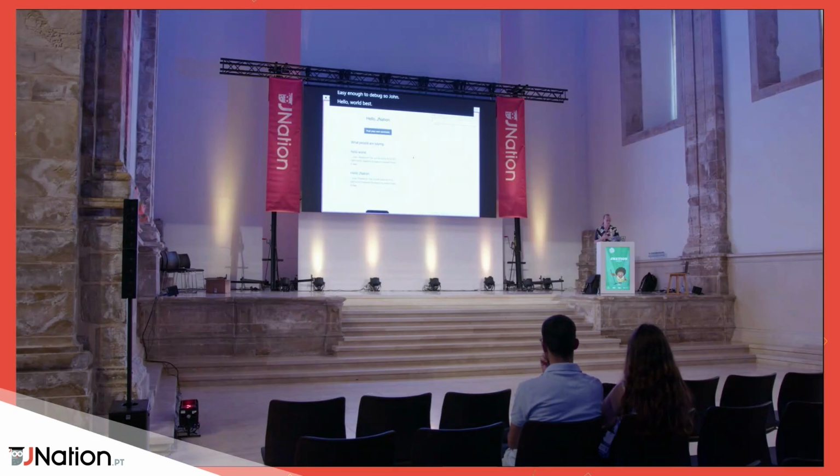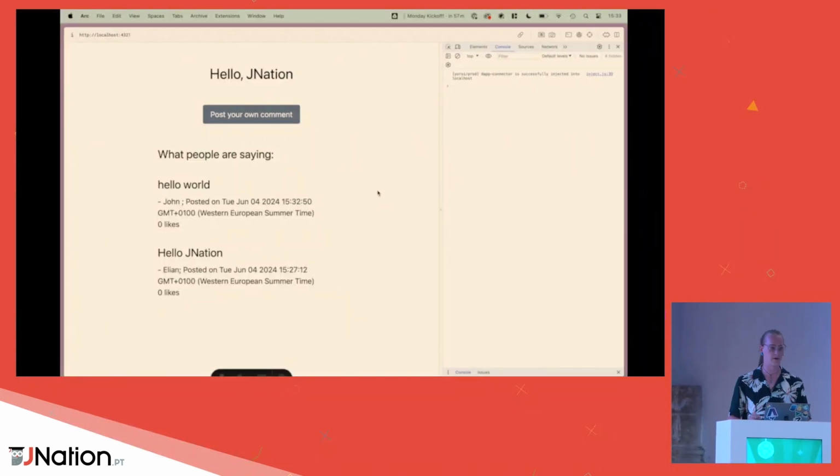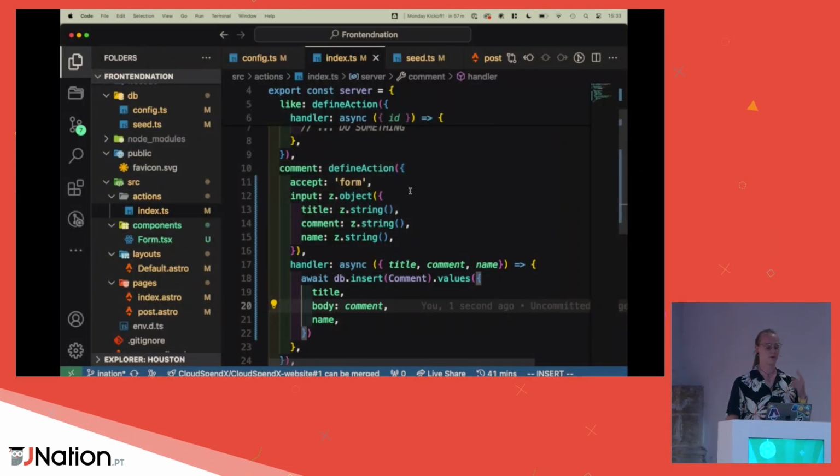Now let's do something even crazier. What if you want likes? Your whole website is static, but you want some blog posts to be liked. You don't want to expose an endpoint, you don't want to server render everything. So what we're going to do is just make one button that has likes.